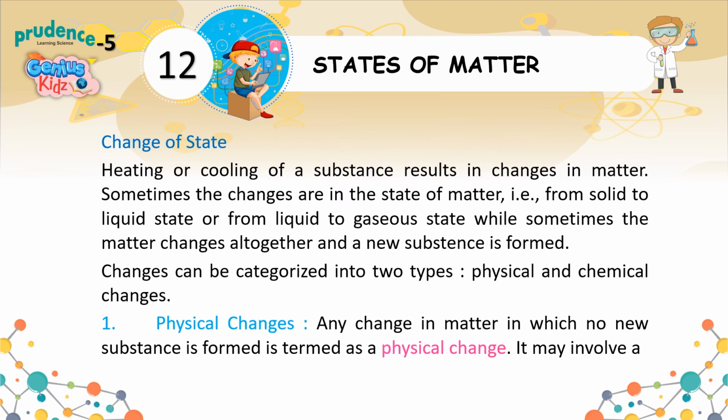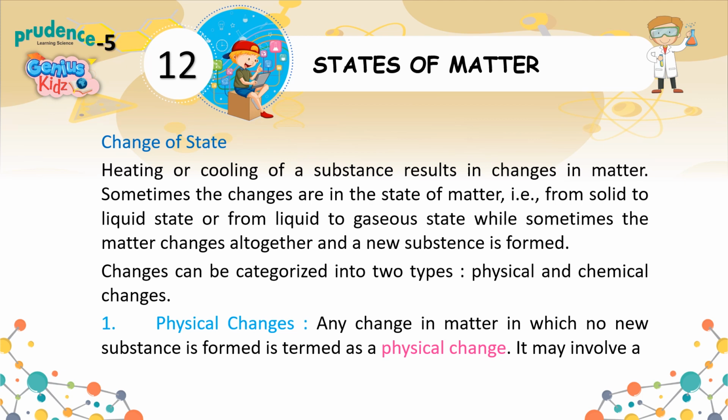Change of state. Heating or cooling of a substance results in changes in matter. Sometimes the changes are in the state of matter, i.e., from solid to liquid state or from liquid to gaseous state, while sometimes the matter changes altogether and a new substance is formed. Changes can be categorized into two types, physical and chemical changes.